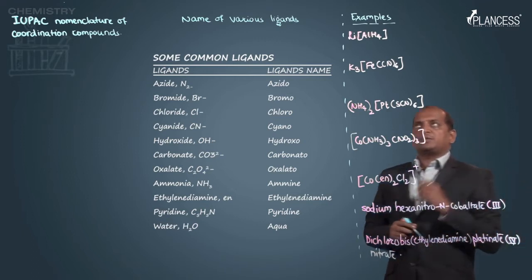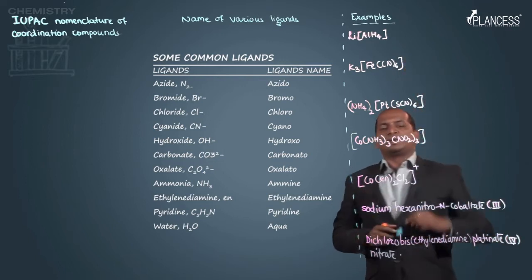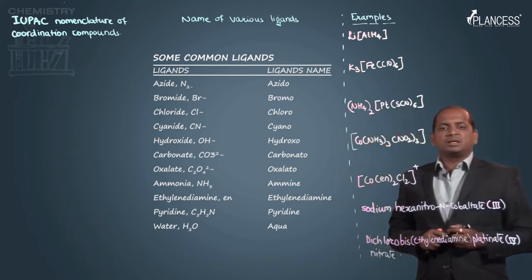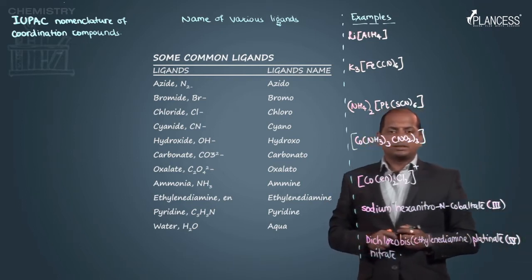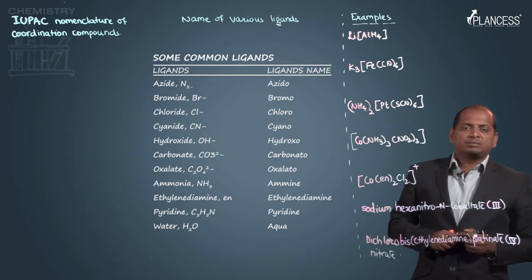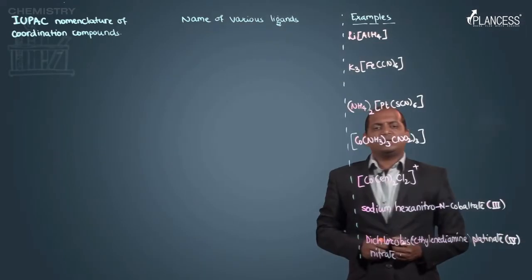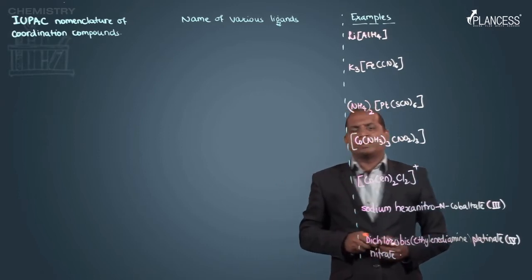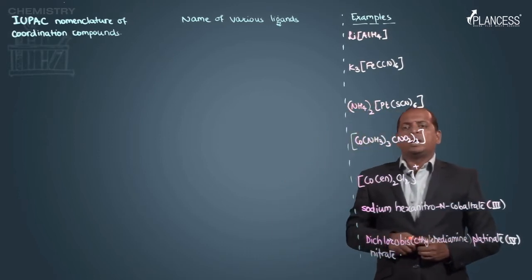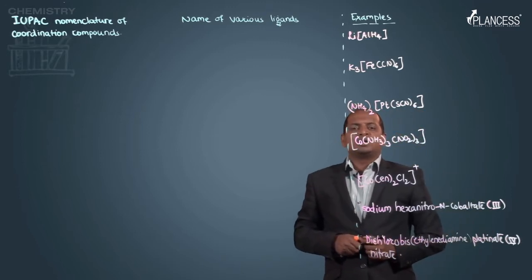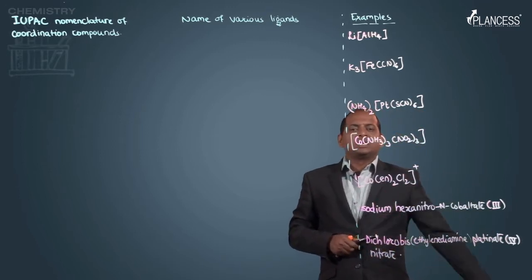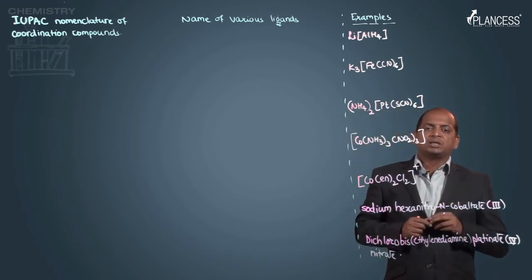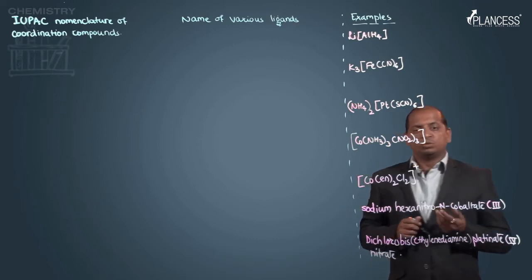So first we will start with this complex. This is a very important organic chemistry compound which we use as a reducing agent. In general, we call it lithium aluminium hydride. So after considering the rules for the nomenclature of coordination compounds and the names of various ligands, we will start naming certain complexes. There are two ways we can use those rules.